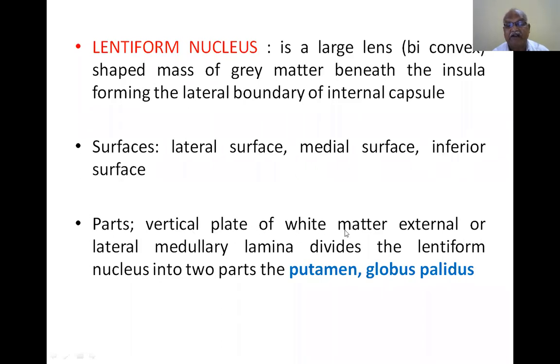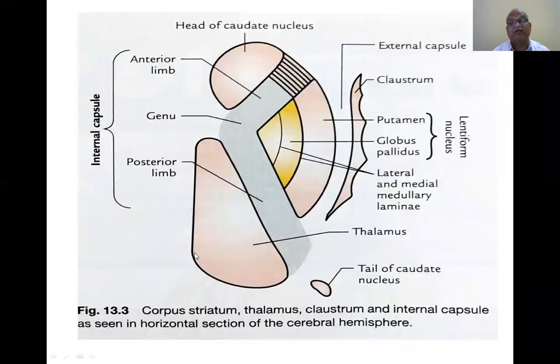Parts: a vertical plate of white matter, the external or lateral medullary lamina, divides the lentiform nucleus into two parts, the putamen and the globus pallidus. What I have written in this theory corresponds with the diagram. The caudate nucleus and lentiform nucleus are divided by the lateral medullary lamina and medial medullary lamina into the putamen and globus pallidus. These two constitute the lentiform nucleus.